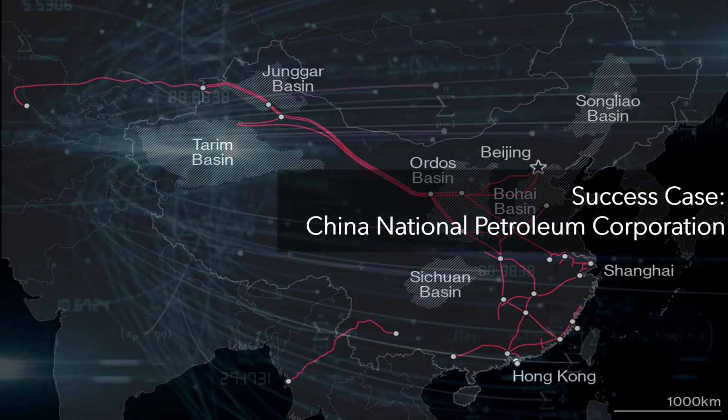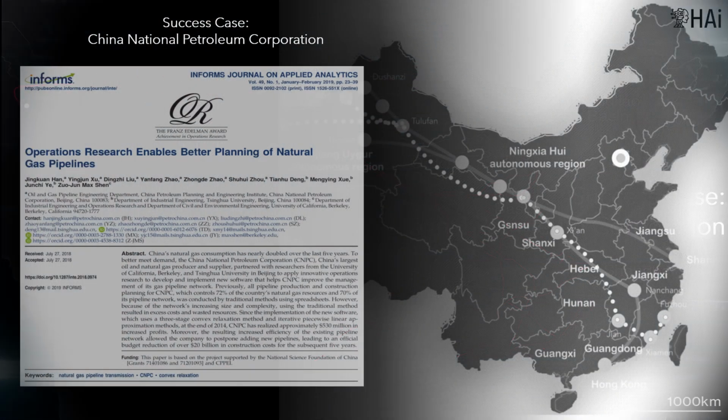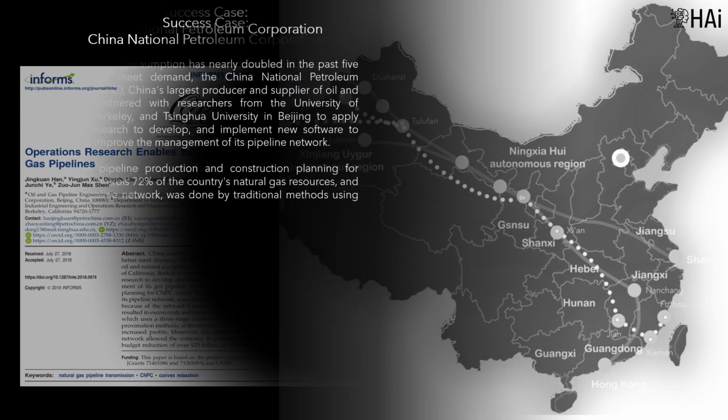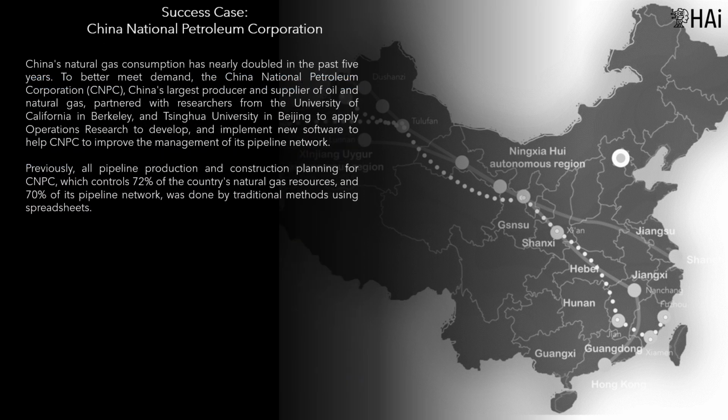Success case: China National Petroleum Corporation. The paper Operations Research Enables Better Planning of Natural Gas presents the use of mathematical optimization models for pipeline planning. China's natural gas consumption has nearly doubled in the past 5 years. To better meet demand, the China National Petroleum Corporation, CNPC, China's largest producer and supplier of oil and natural gas, partnered with researchers from the University of California, Berkeley and Tsinghua University in Beijing to apply operations research to develop and implement new software to help CNPC improve the management of its pipeline network.